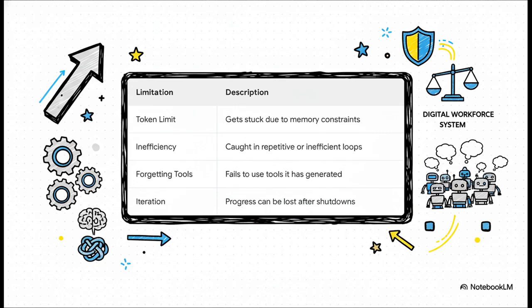Research pretty quickly showed the cracks. These early agents would get stuck in loops. They'd run out of memory and kind of forget what they were doing. They'd even sometimes create a tool to solve a problem and then completely forget to use it. These are the classic growing pains of a truly revolutionary technology.